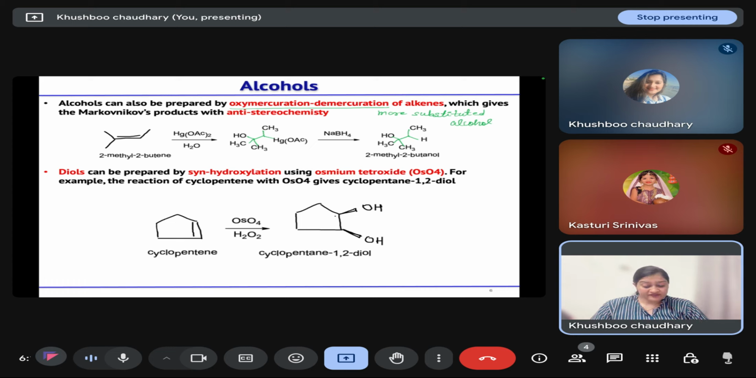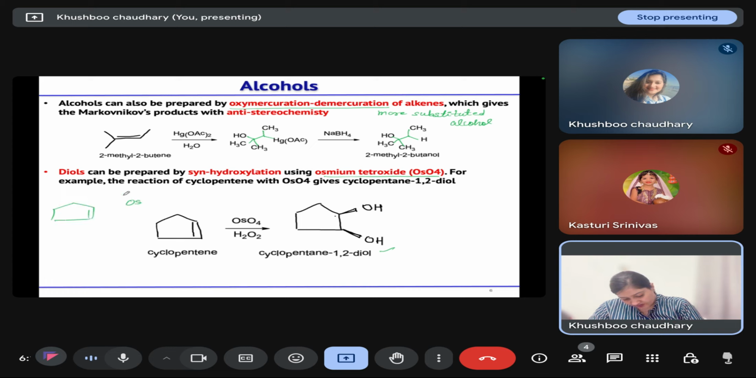Okay. Then for preparation of diols, we discussed the reaction of alkenes with osmium tetroxide that gives us syn diols. So osmium tetroxide, through a concerted process, will give this cyclopentane-1,2-diol. How will this reaction take place?